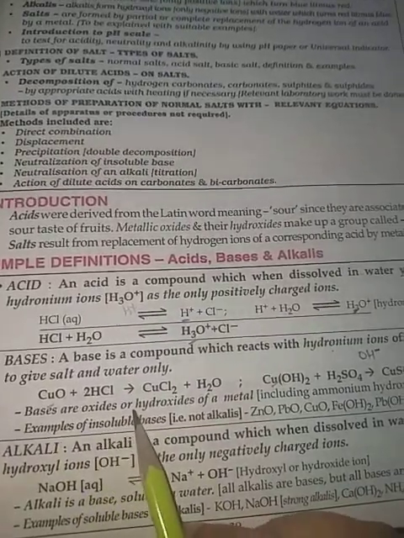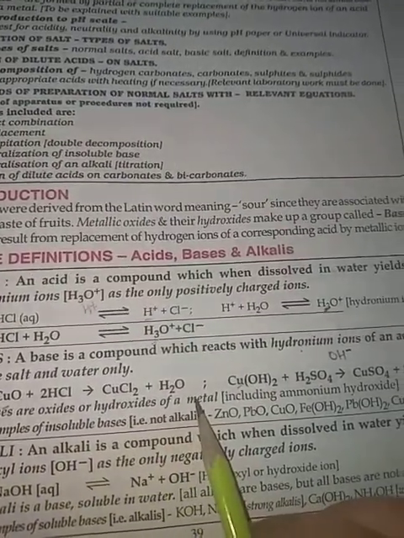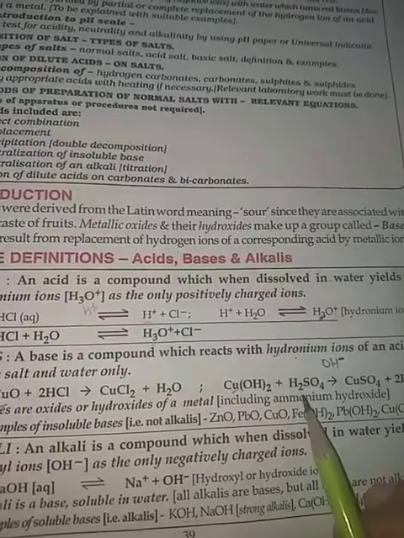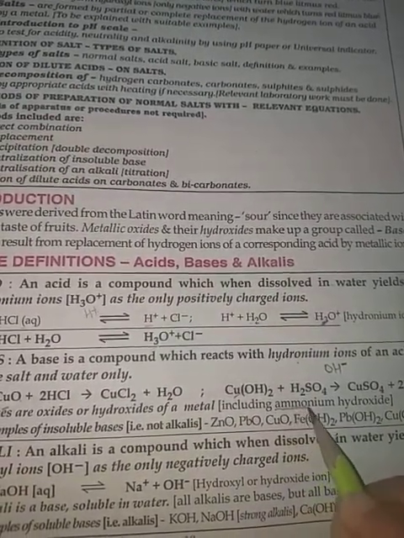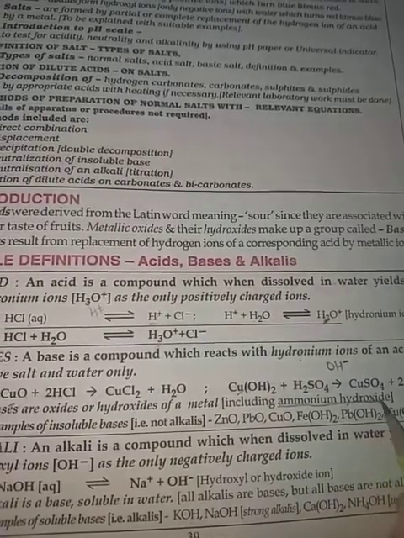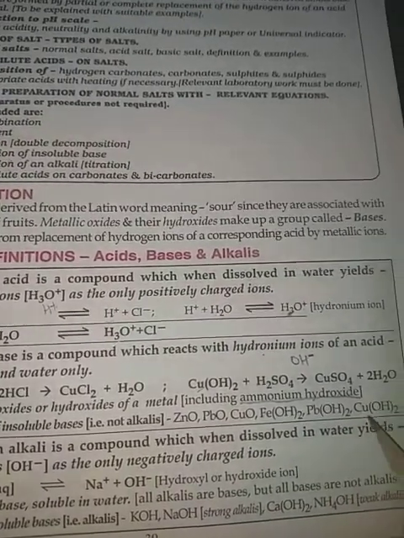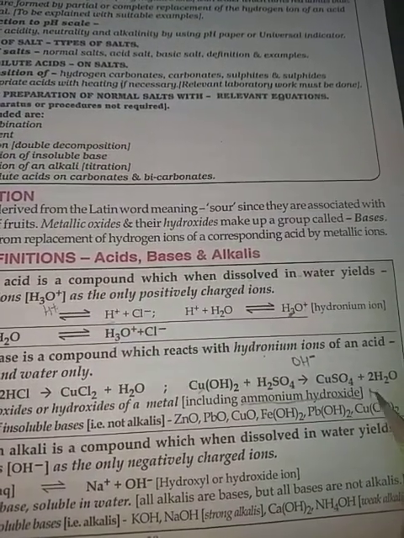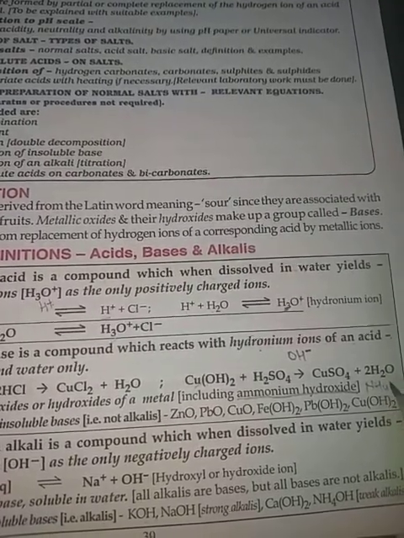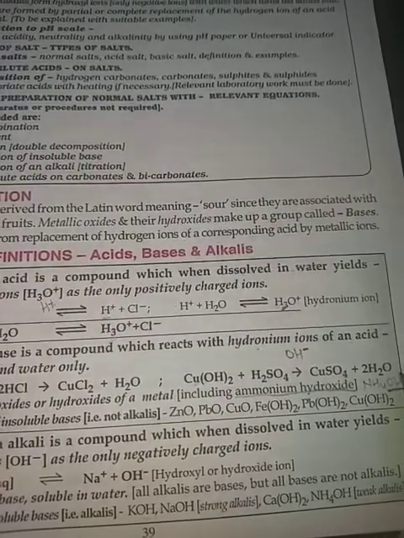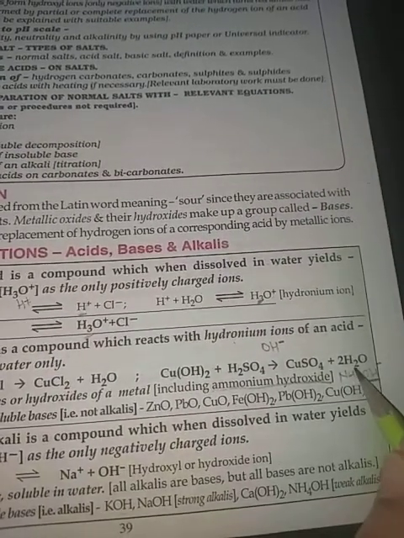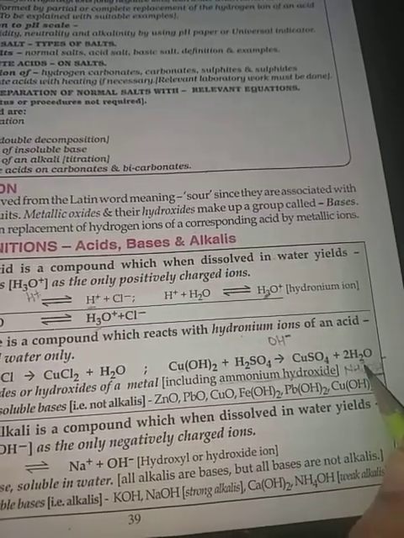Bases are oxides or hydroxides of a metal, including ammonium hydroxide. This is the only hydroxide in which a metal ion is not present. It is ammonium hydroxide. It has OH-, and here the NH4+ ammonium ion is present.